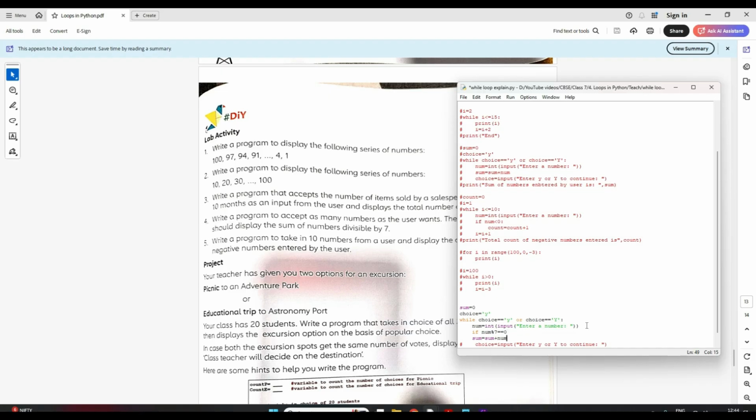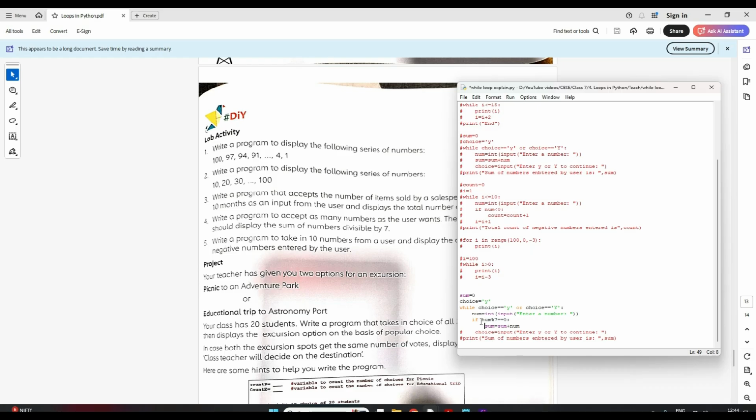So if my number is divisible by 7, that means its mod will be 0 remainder. So I will do a sum. And then I'll again ask for the choice. So till that time it will go, and finally I'll print the sum of the numbers divisible by 7 is.